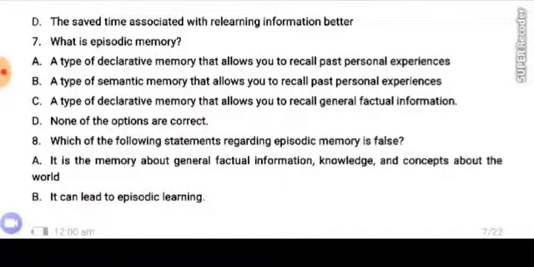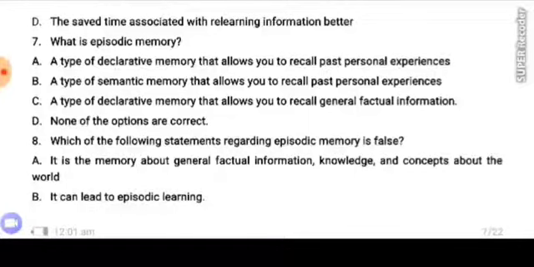Number 7. What is episodic memory? A. A type of declarative memory that allows you to recall past personal experiences. B. A type of semantic memory that allows you to recall past personal experiences. C. A type of declarative memory that allows you to record general factual information. D. None of the options are correct.